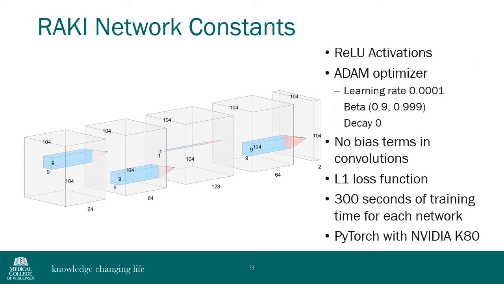In the grid search, other RAKI hyperparameters were held constant. These included activation functions following all but the last layer, which were parameterized as standard ReLU activations. For the optimization algorithm, the standard PyTorch Adam optimizer was used. The cost function that was optimized was the simple L1 norm. Because convolution is occurring in Fourier space, an initial parameter search showed that inclusion of bias terms can yield an artificial DC offset in the network output, and an associated bright pixel artifact in the reconstructed image. For comparison, across a vast number of different networks, training time for each network was fixed to 300 seconds, with training occurring on an NVIDIA K80 GPU.